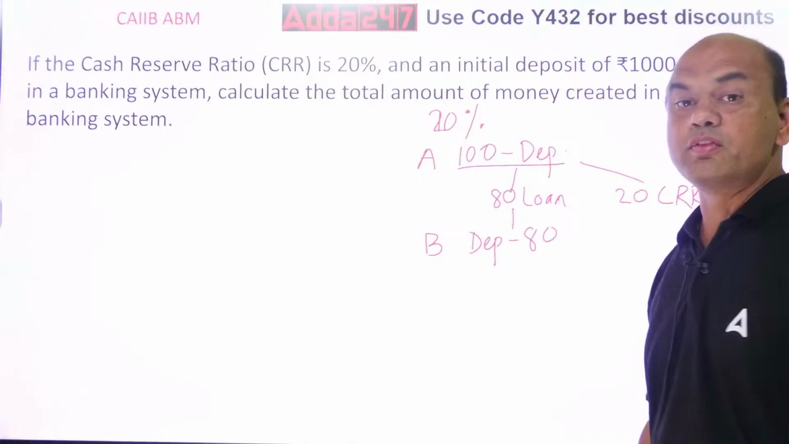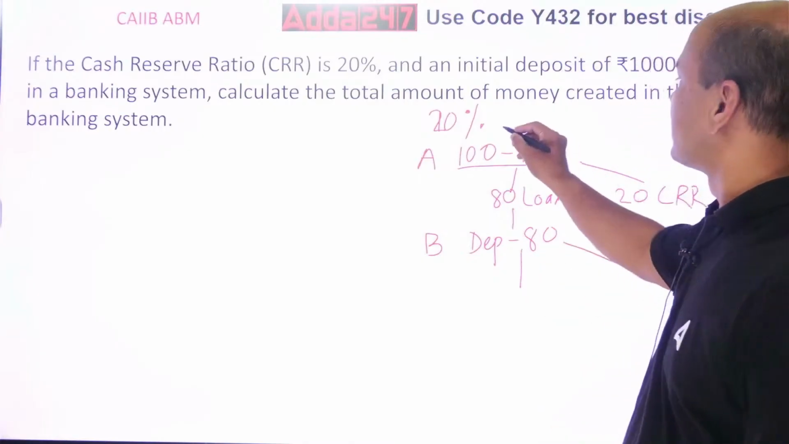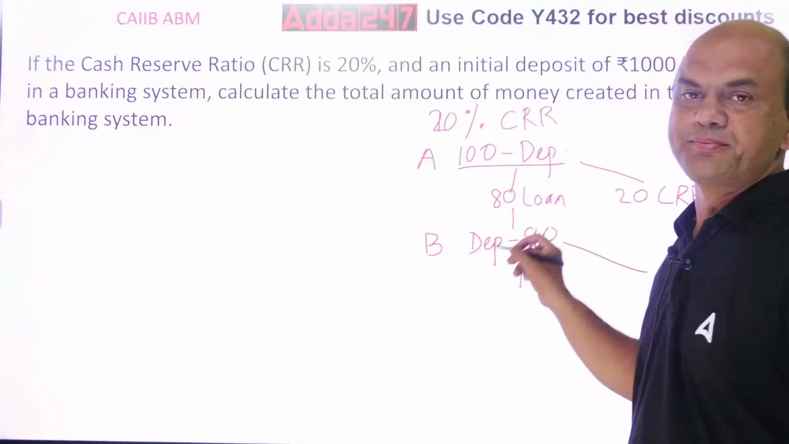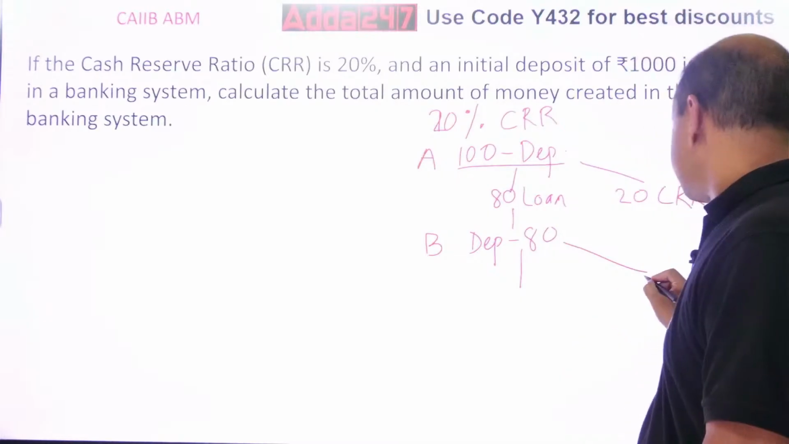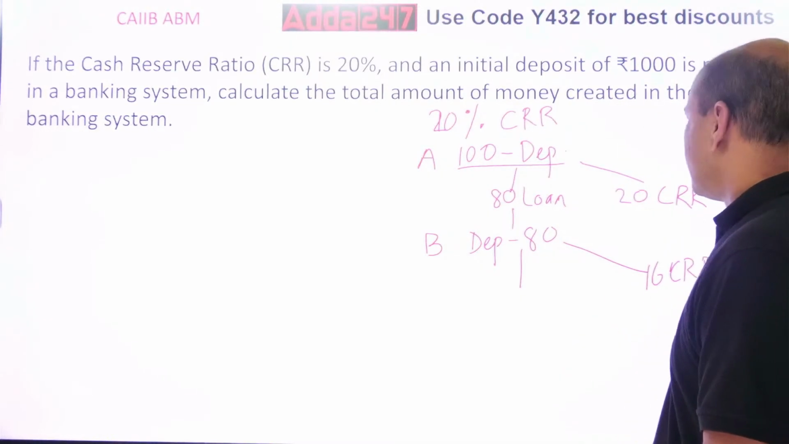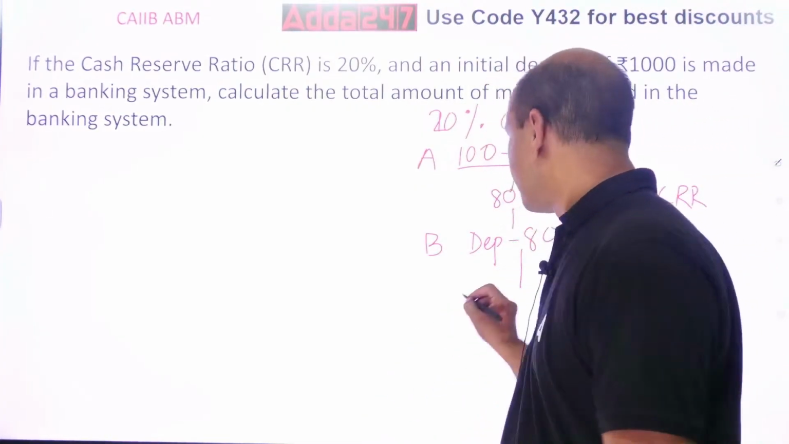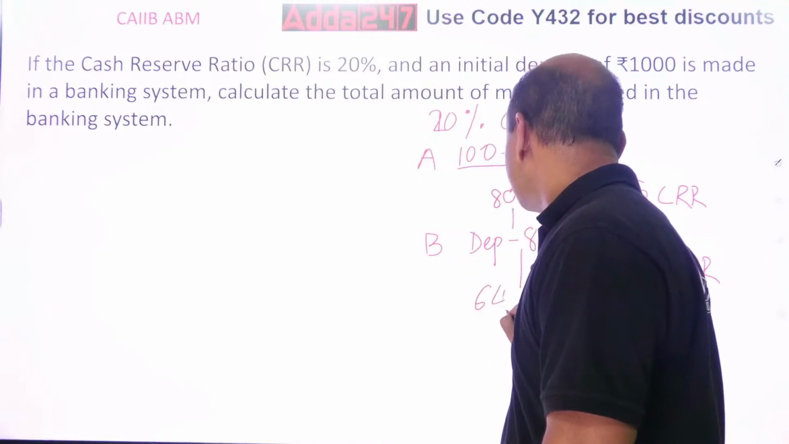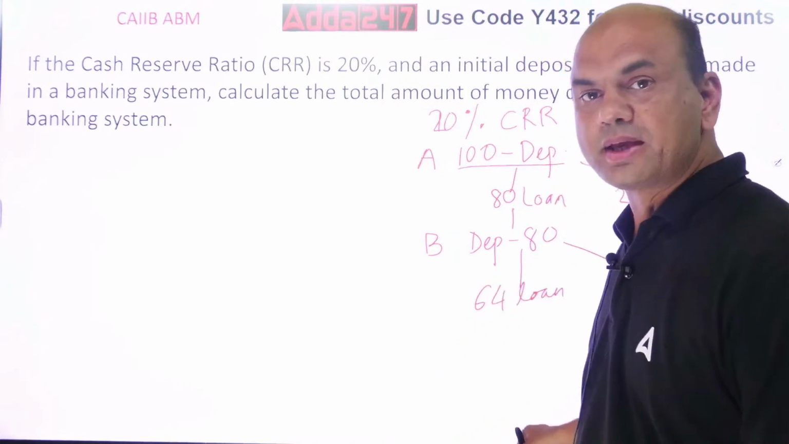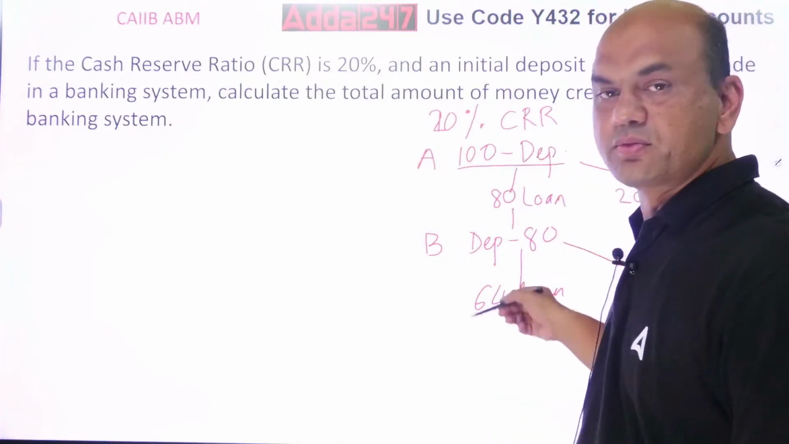Now what will bank B do? Again do the same thing. 20% is a CRR, so 20% of 80 rupees is 16 rupees, which will be kept with RBI as CRR. And 80 minus 16 is 64. 64 will be given as a loan. Again this goes to bank C. So it will go down from 100 to 80 to 64 to lesser.